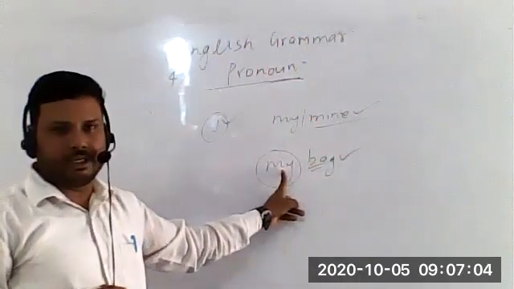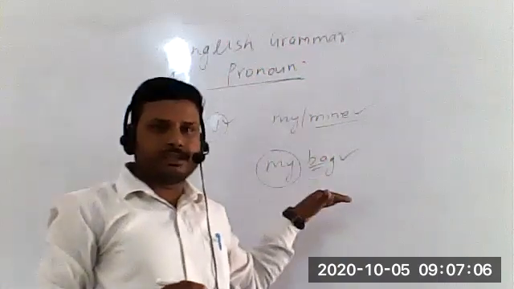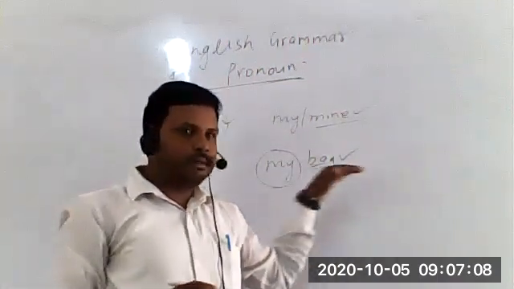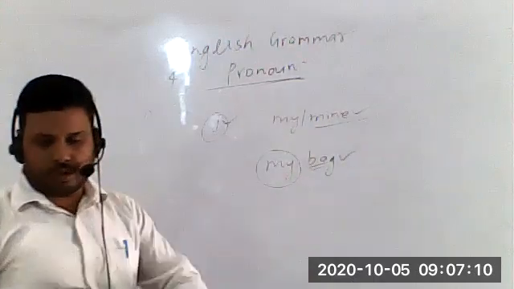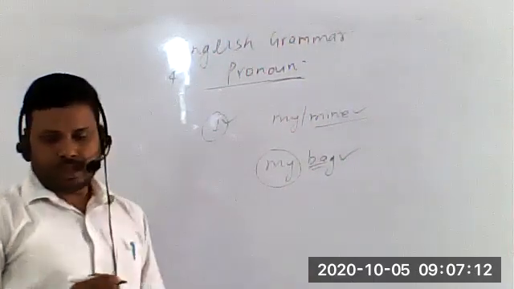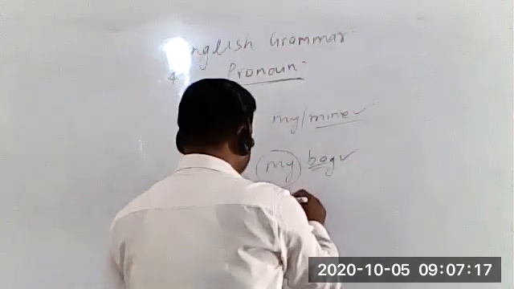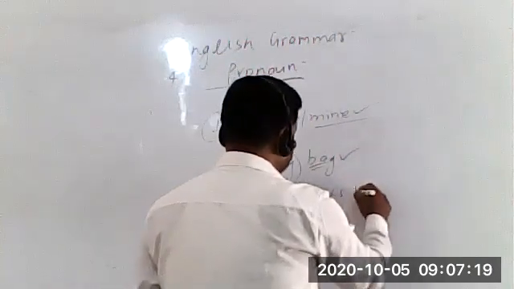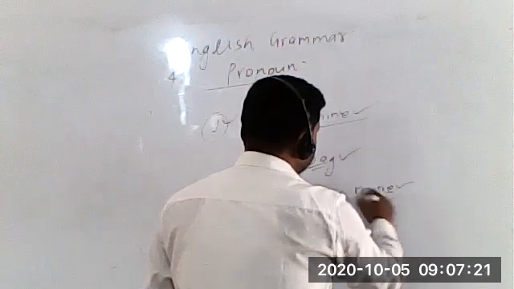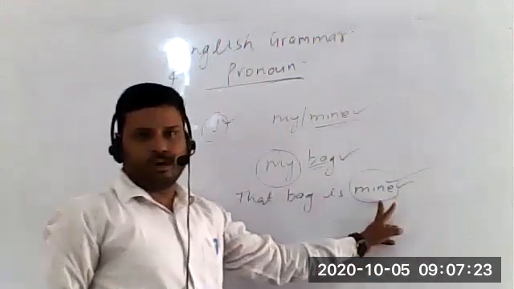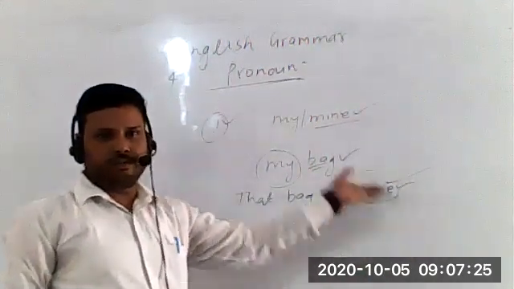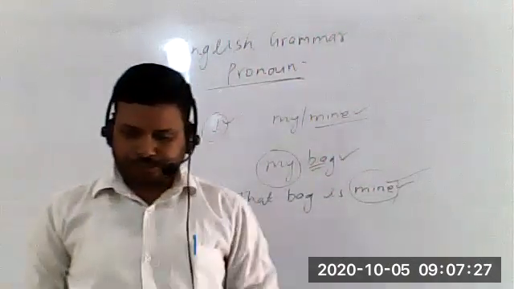So we need to convert this sentence using possessive pronoun. One example has been done for you: that bag is mine. So here mine is the possessive pronoun because it is not used before a noun.